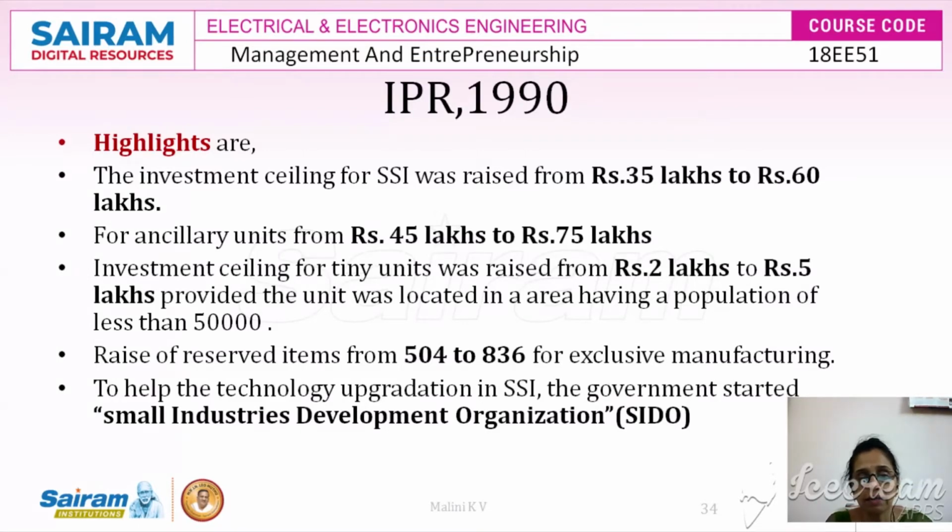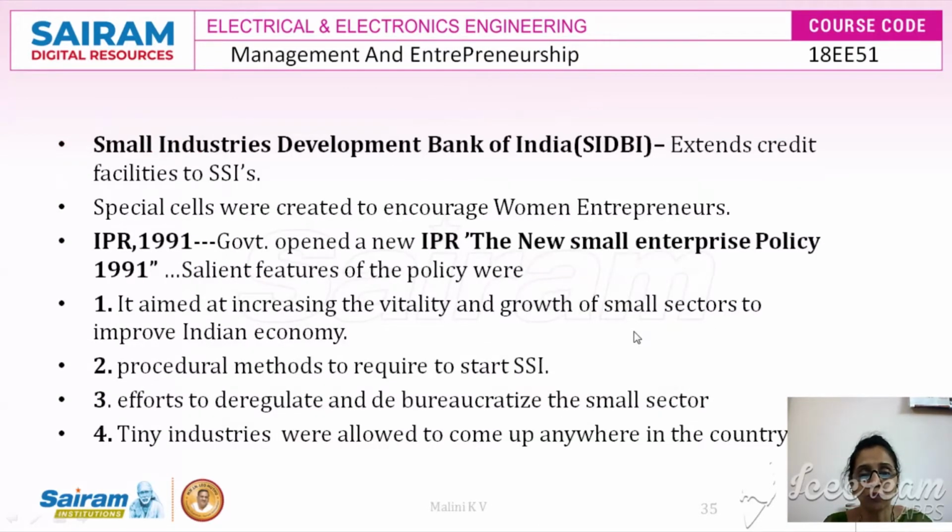The government started Small Industries Development Organization, SIDO. So the investment ceiling limits got raised for the SSI, for the tiny sector, for the ancillary units, and also the reserved products under IPR 1990 raised from 504 to 836. The Small Industries Development Bank of India, SIDBI, got initiated, and then they extended the credit facilities to small scale industries. Special cells were created to encourage the women entrepreneurs in the IPR resolution, IPR 1990.